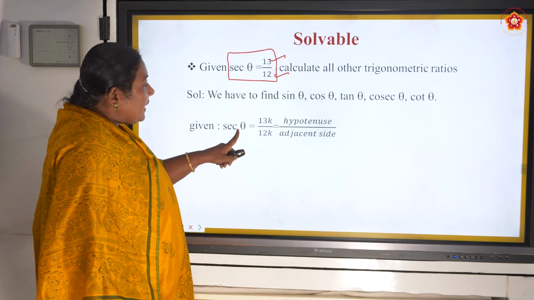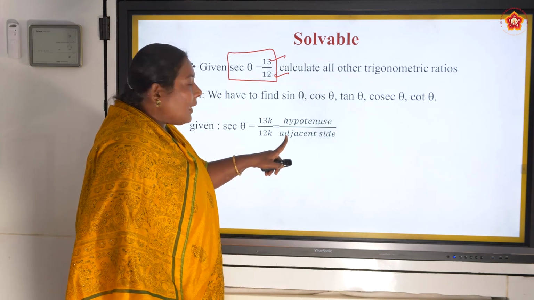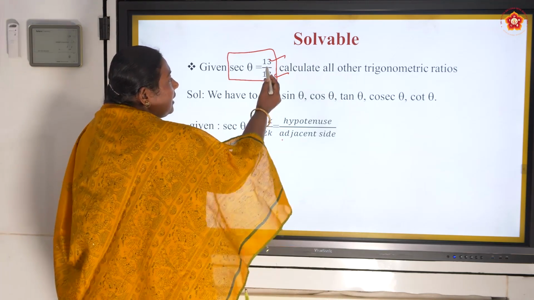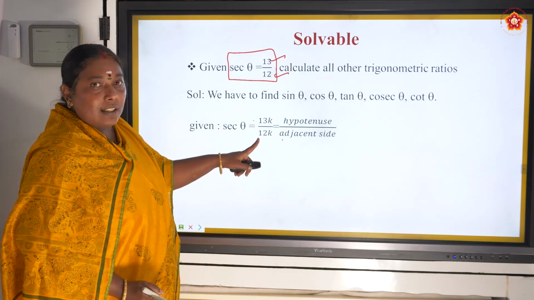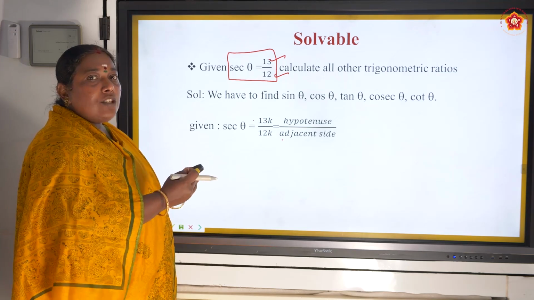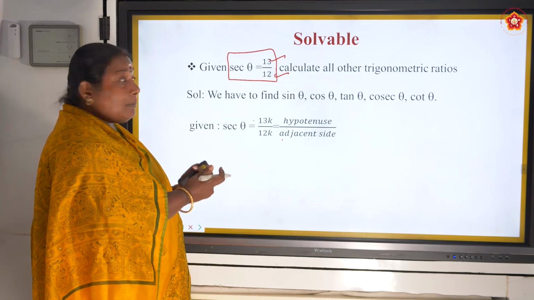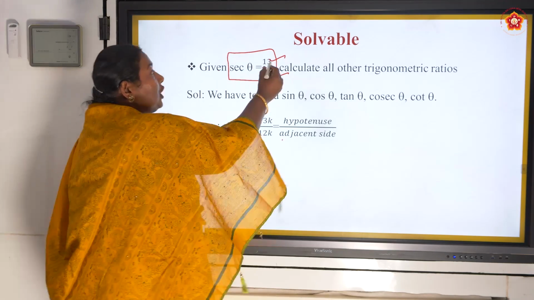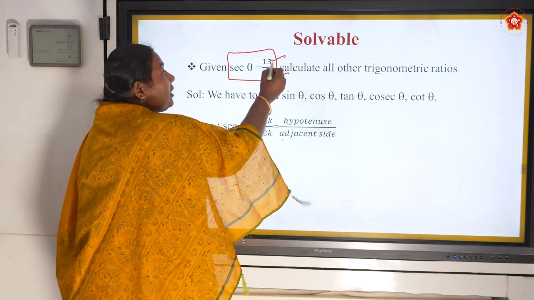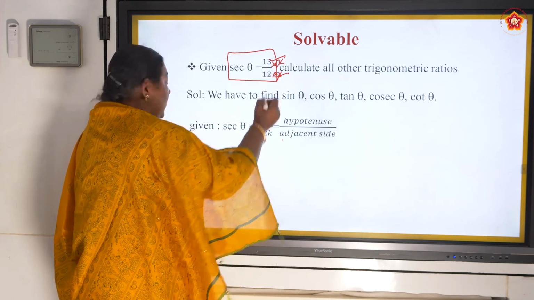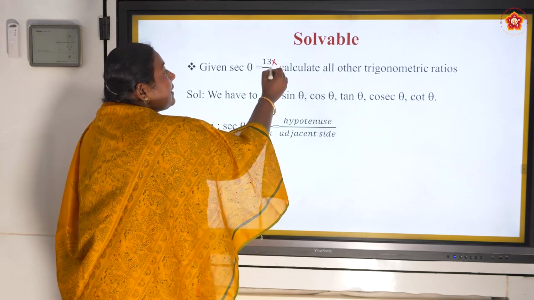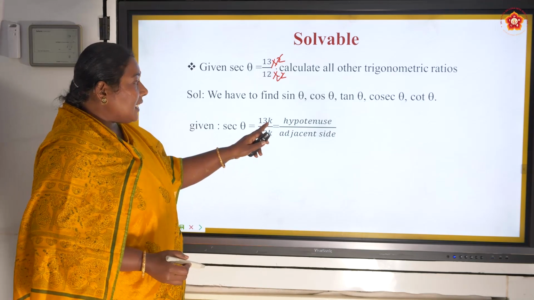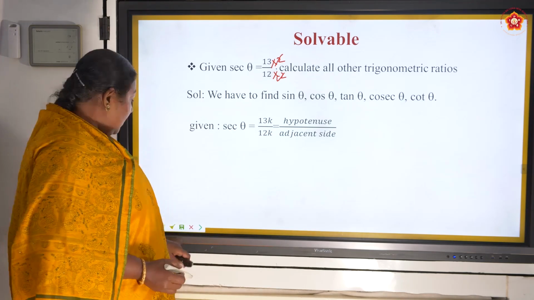So given secant theta is equal to hypotenuse by adjacent, right? Here it is given as 13 by 12, and you have written it as 13k by 12k. It's just a multiplication of a constant. If it is 13 by 12, it may be 13 into 1 by 12 into 1, or 13 into 2 by 12 into 2, so that the 2 gets cancelled and it becomes 13 by 12. That is why we are representing it as 13k by 12k.